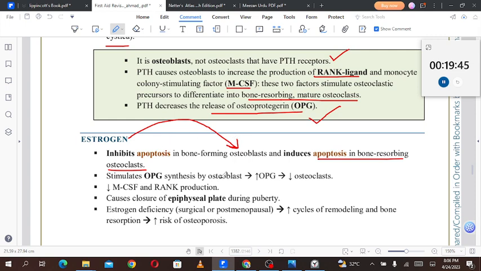Estrogen stimulates osteoprotegerin synthesis in the osteoblast, increasing osteoblasts and decreasing osteoclasts. Firstly, it causes the osteoclasts to undergo apoptosis.